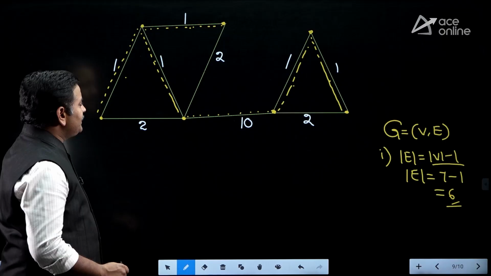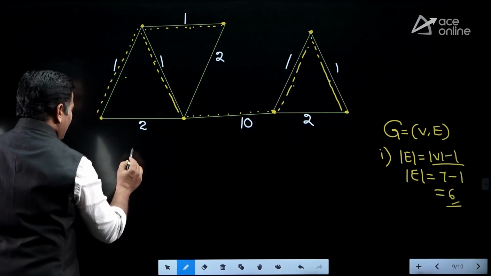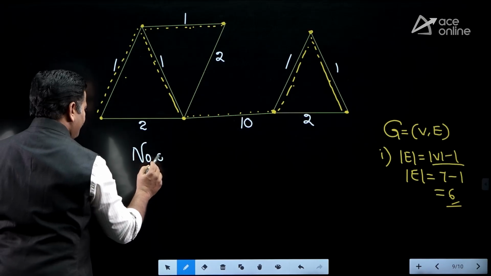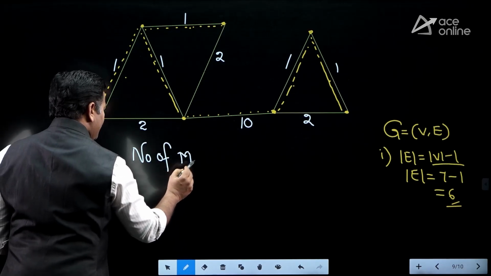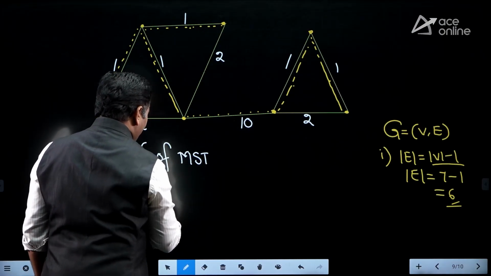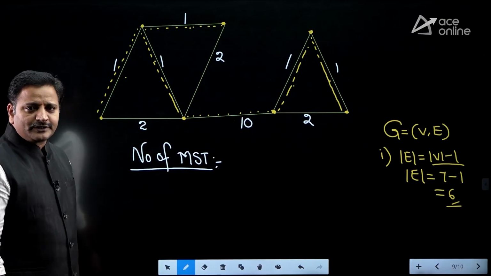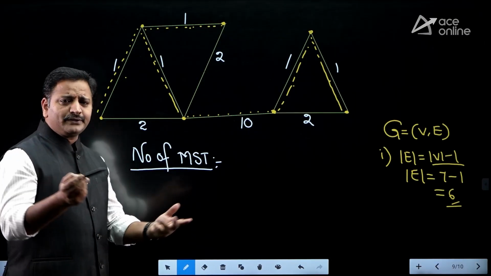One way of asking a question is, they will provide a diagram and ask a question like this: number of minimum cost spanning trees for the graph. They will provide the graph and ask for the number of minimum cost spanning trees. In that case also you can apply Kruskal's algorithm.